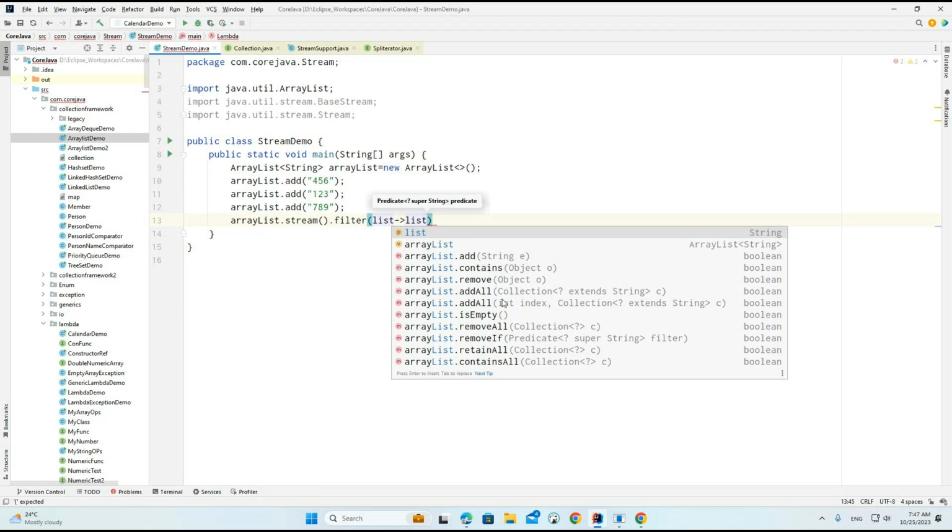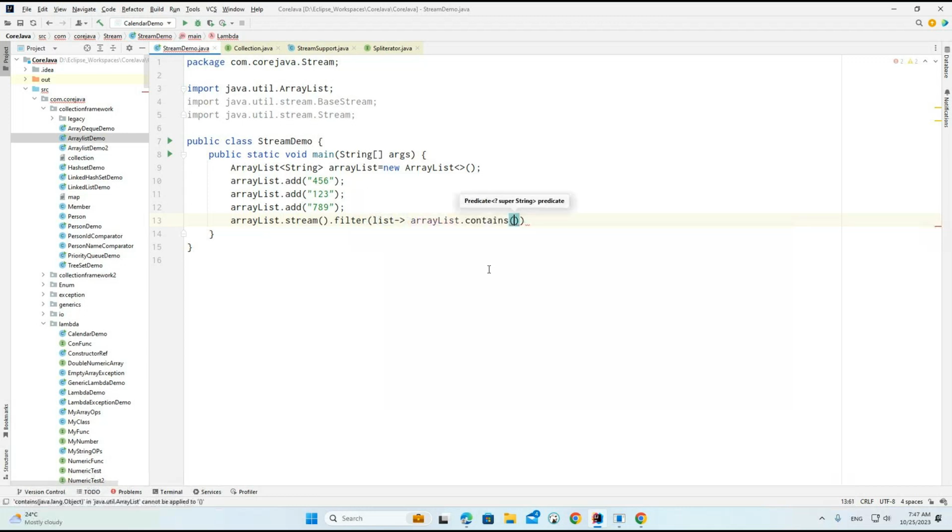Now what I am trying to check here is contains, and something like this is the value I am trying to print.